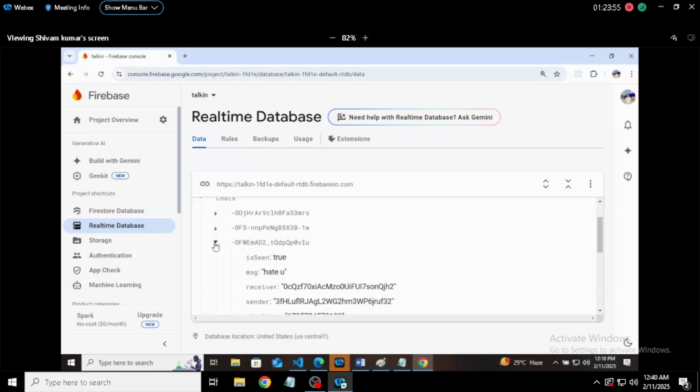So these kinds of things are called man in the middle. I don't know who sent this message to whom. This is the sender's ID, this is the receiver's ID. And I changed it, right? I have changed the message.